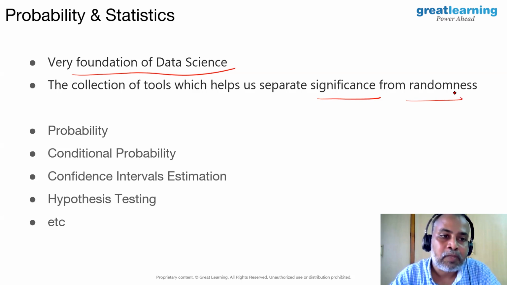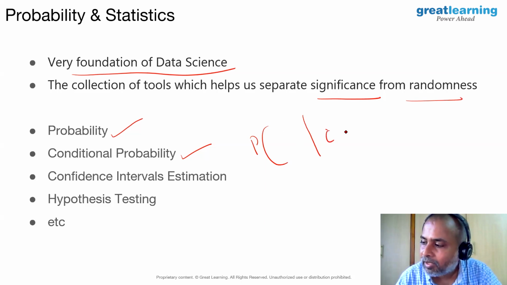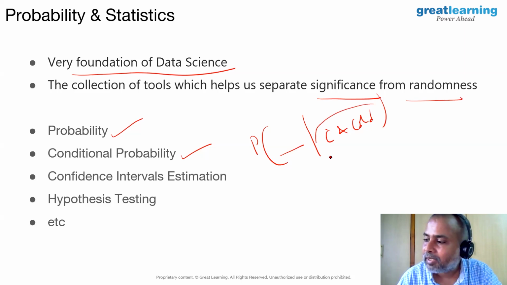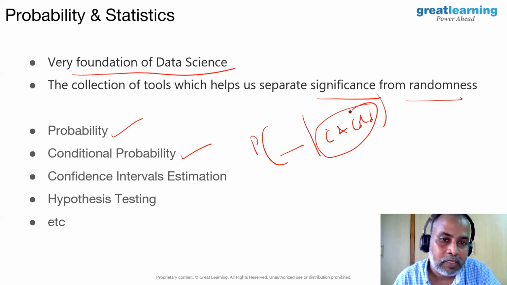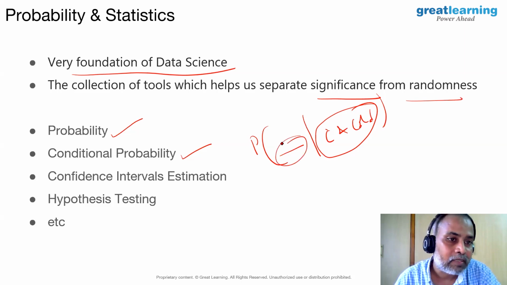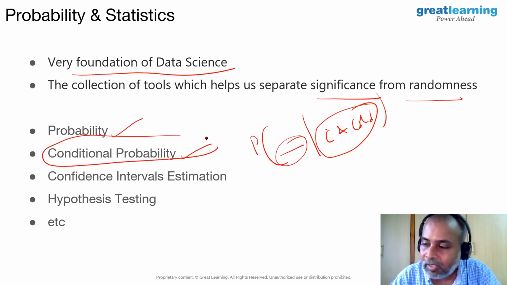In probability and statistics, what do we need? Probability calculations and conditional probability. For example, a person has a cough and cold. What is the probability that the person has COVID? Given that he has symptoms, what is the probability that he has COVID? Given that he has symptoms and came from a COVID infected area, what is the probability that he will have COVID?